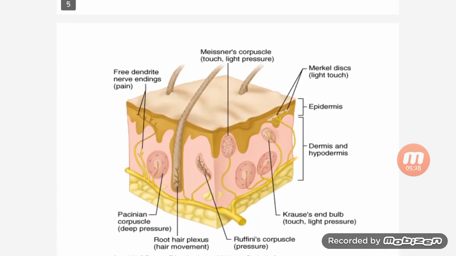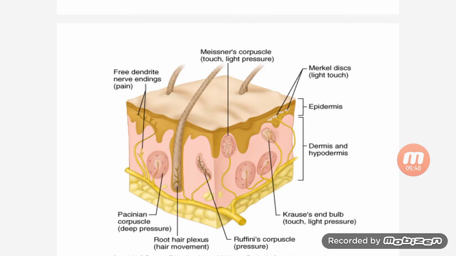Next, you can see this, the skin and how the Meissner's corpuscle senses touch and light pressure, then free dendritic nerve endings for pain, then Merkel disc for light touch, then epidermis and dermis layer.